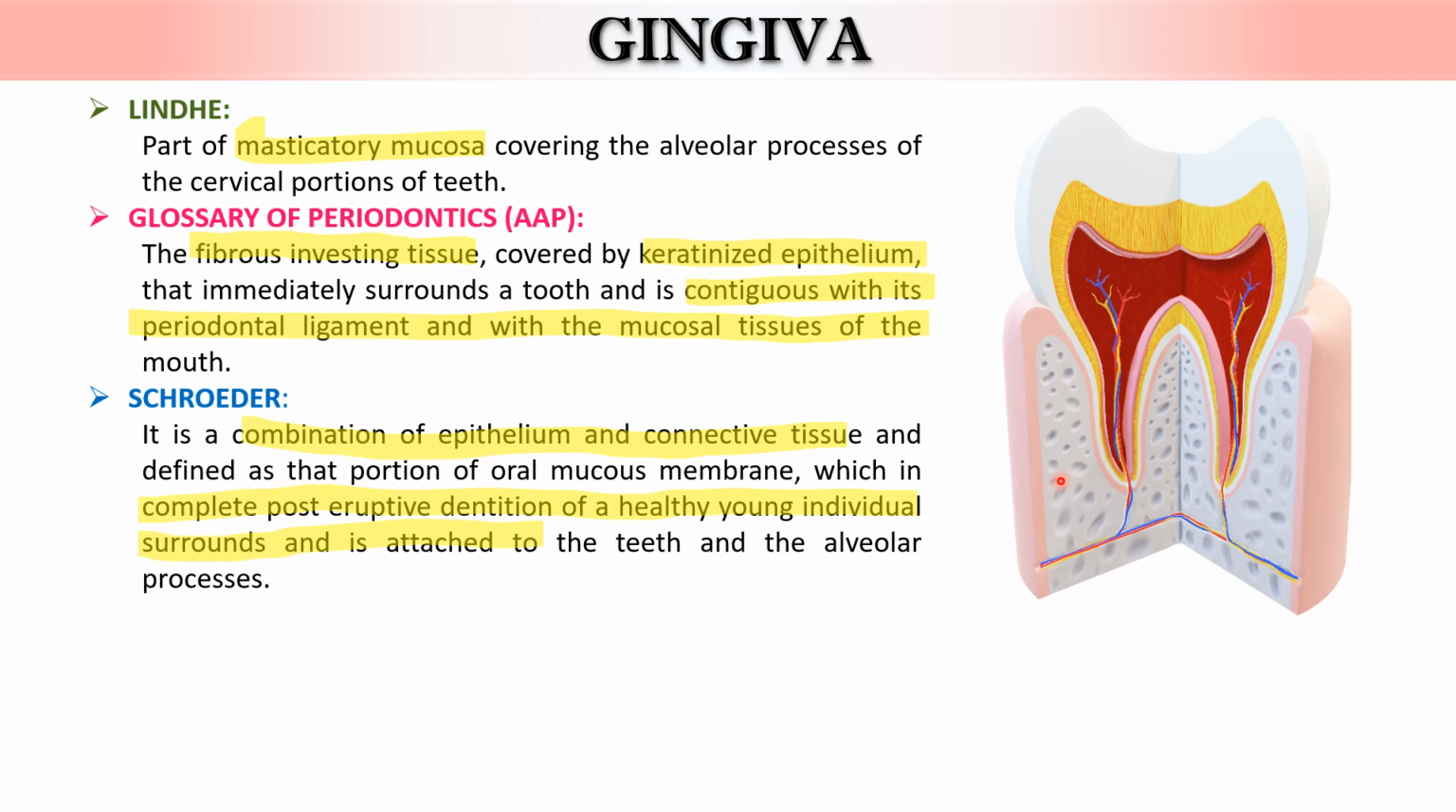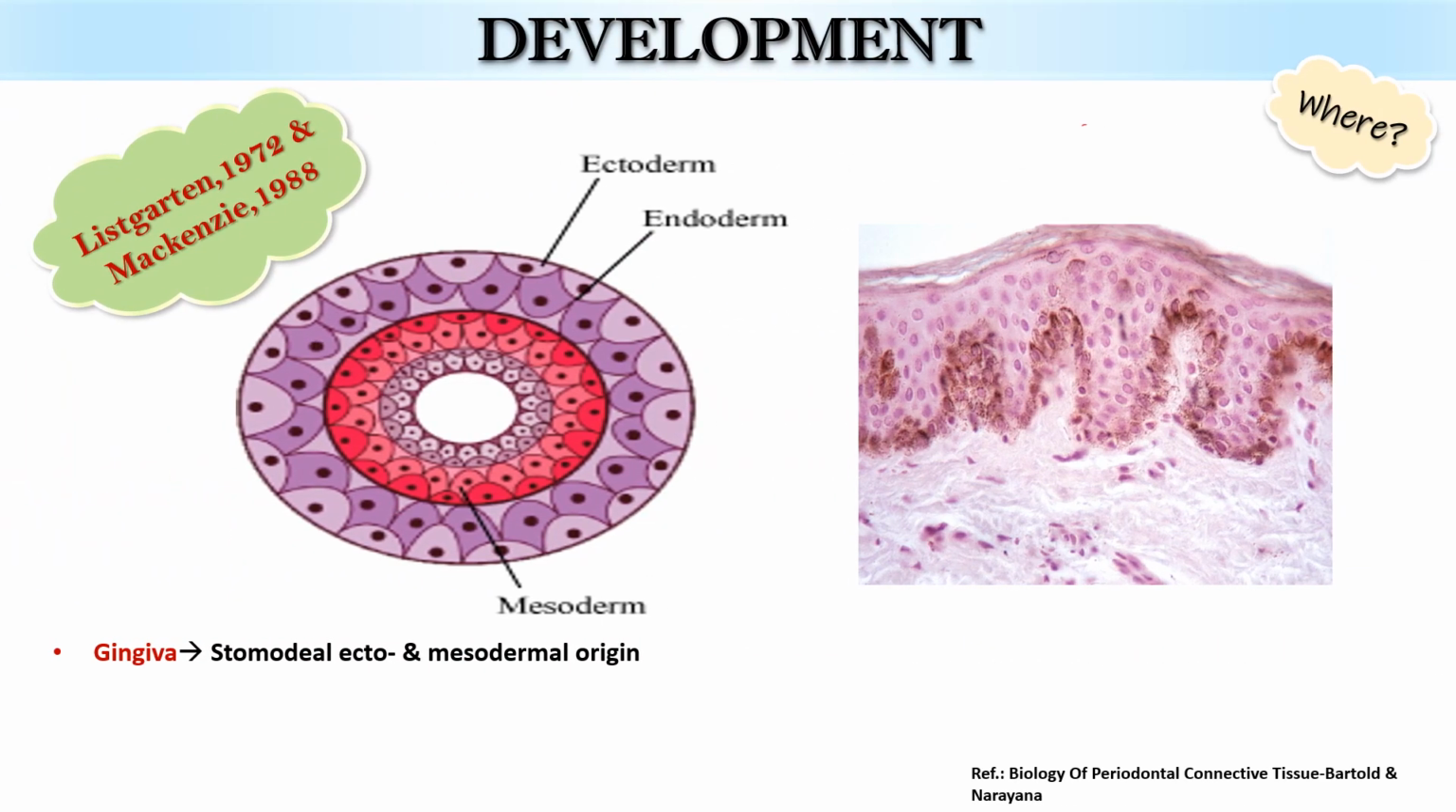To summarize these definitions, gingiva is the part of the oral mucosa, especially the masticatory type, which is a fibrous investing tissue as it invests the tooth and the jaw, and is covered by keratinized epithelium. It is also continuous with the periodontal ligament on the inner side and the mucosal tissues on the outer side, and it not only surrounds the tooth and the jaws, but is also attached to these structures. Now let's see about the development.